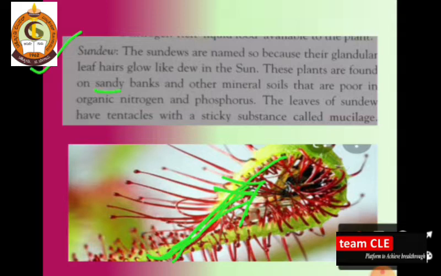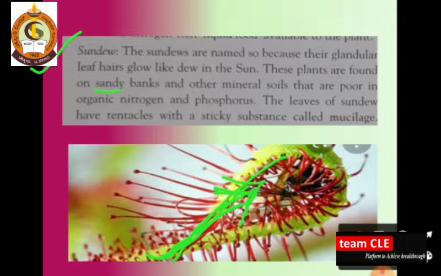So sundew plants also take the same mode of nutrition, that is, they are insectivorous plants. As I told you, some of the plants trap insects within their leaves.